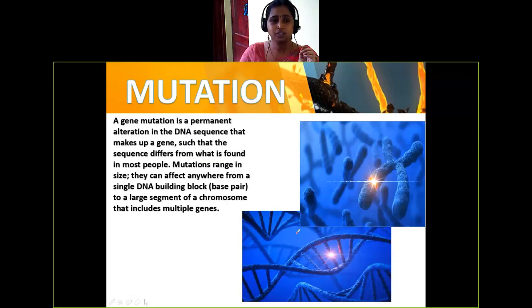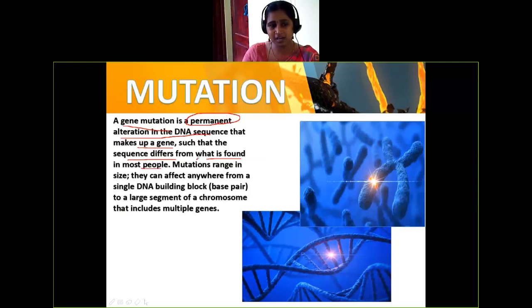A gene mutation is a permanent alteration in the DNA sequence. Permanent. Okay, note down this term, permanent, and that will get inherited also. That makes up a gene, such that the sequence differs from what is found in most people. The sequence they are talking about is the codon sequence. Shortly, I will show you the codons also.